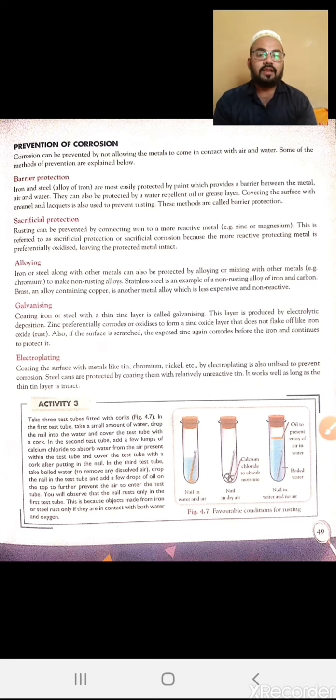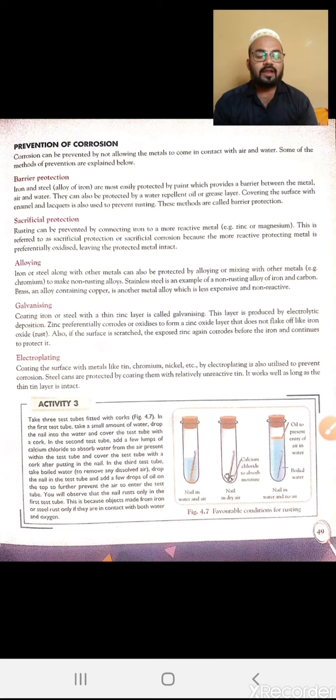Alloying is the next step, by which we can protect a metal which is very reactive by making an alloy. That means mixing two or more elements in a definite proportion to get desired characteristics. The next step is galvanizing, that means a coating of one metal on another.